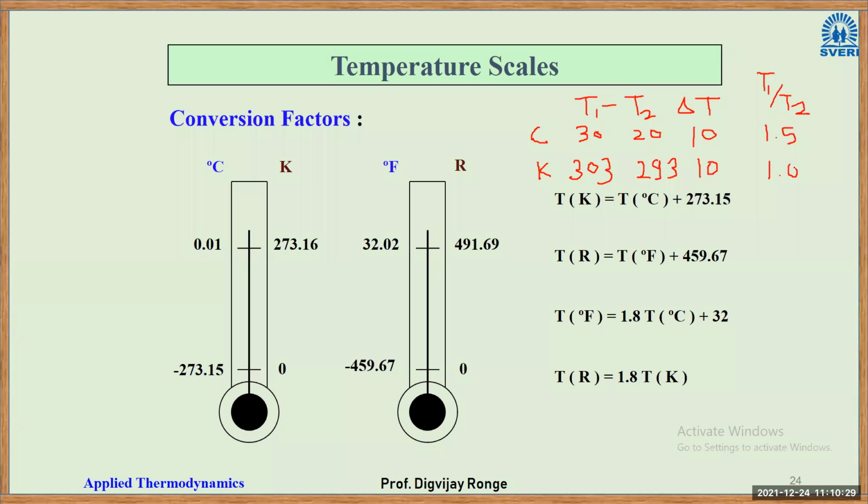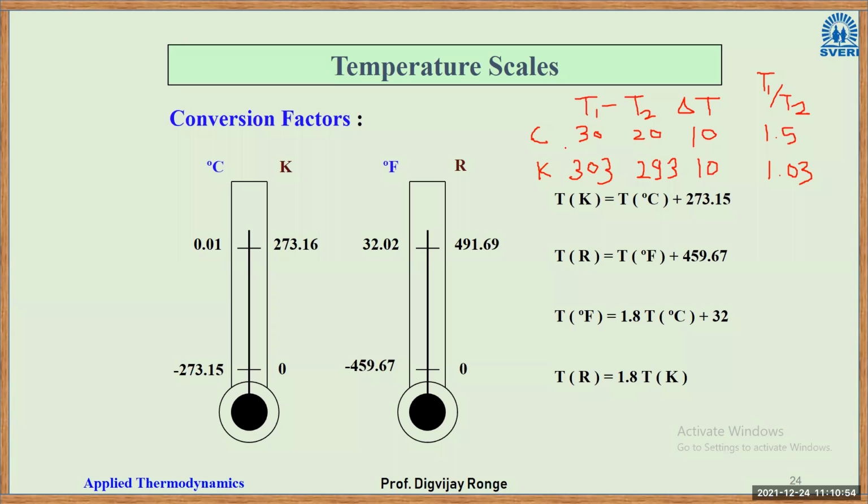So take care. When there is a division, you cannot take chances. There you have to convert degrees Celsius into Kelvin. When there is a subtraction, it doesn't matter whether you convert or not. But when there is a division, that time you have to convert degree Celsius into Kelvin. So this is a common mistake made by students.